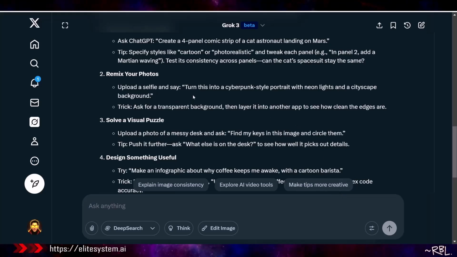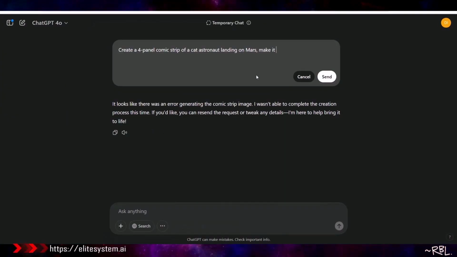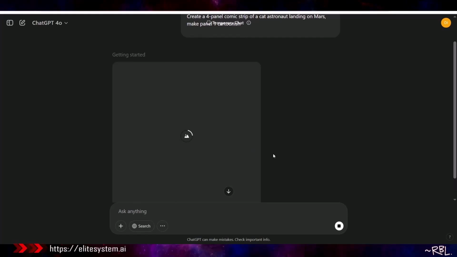What I'm going to do right now is, since I'm redoing the cartoon, okay, make it more cartoonish. So make panel 1 cartoonish. Fair enough? Send. Seriously. Come on, GPT.